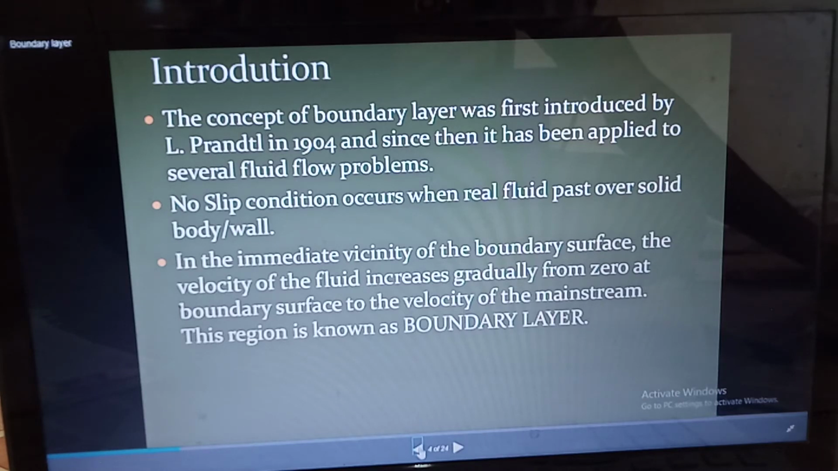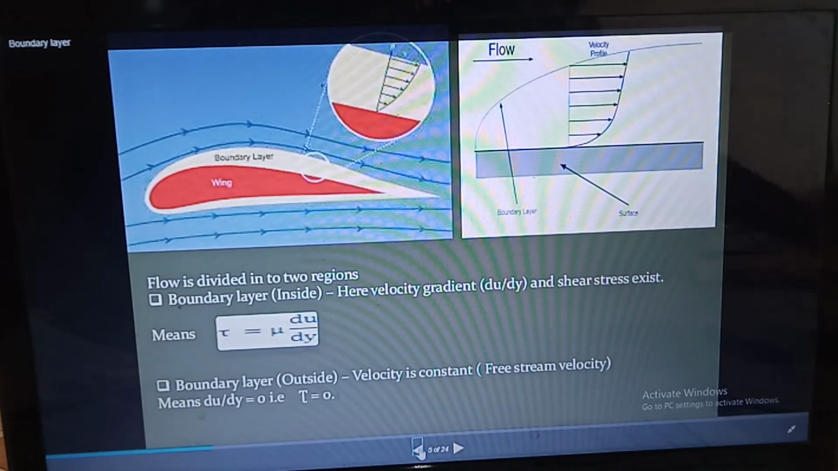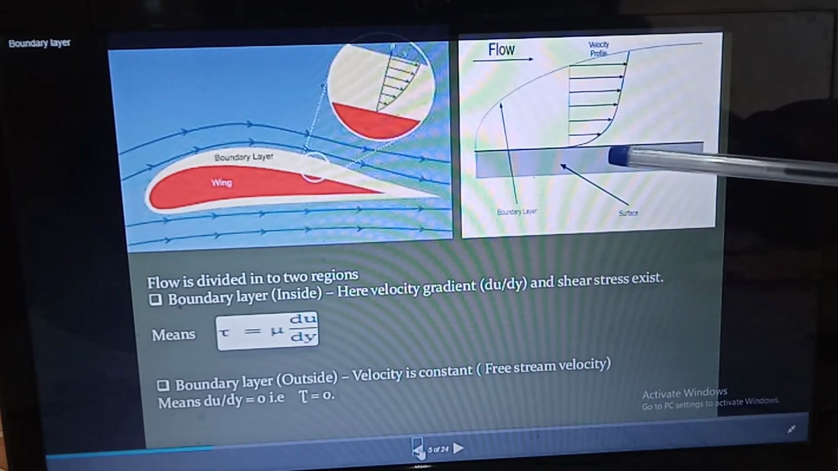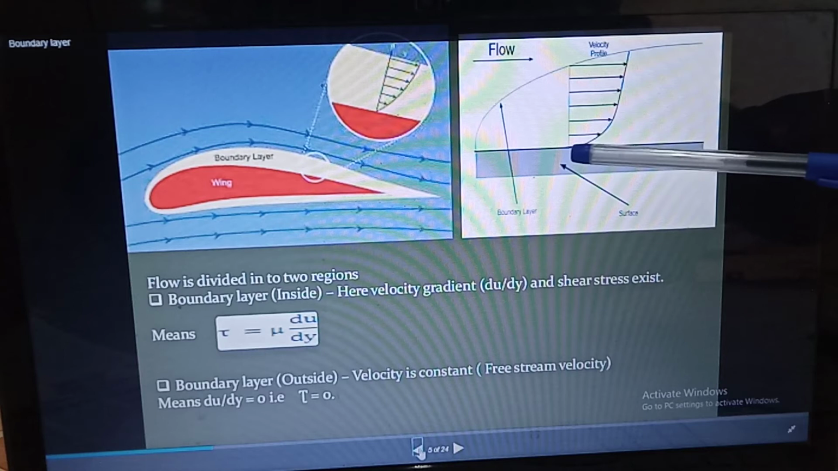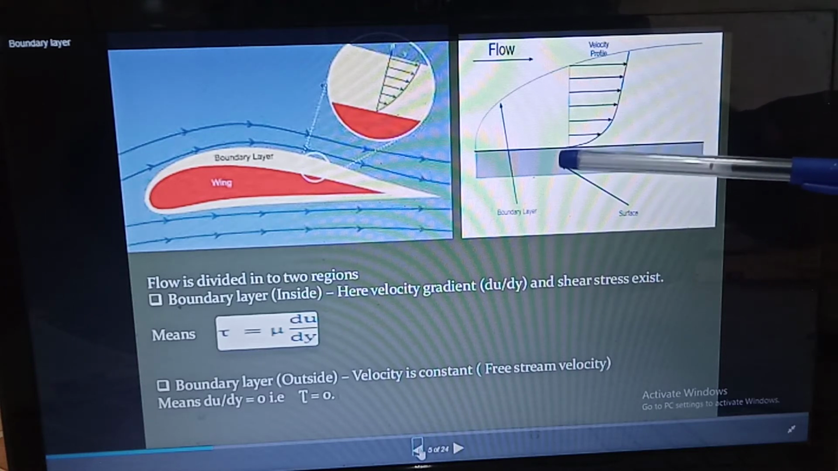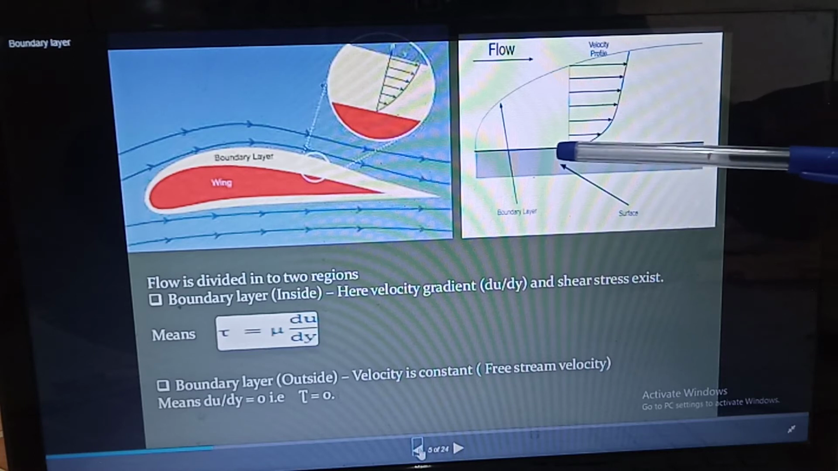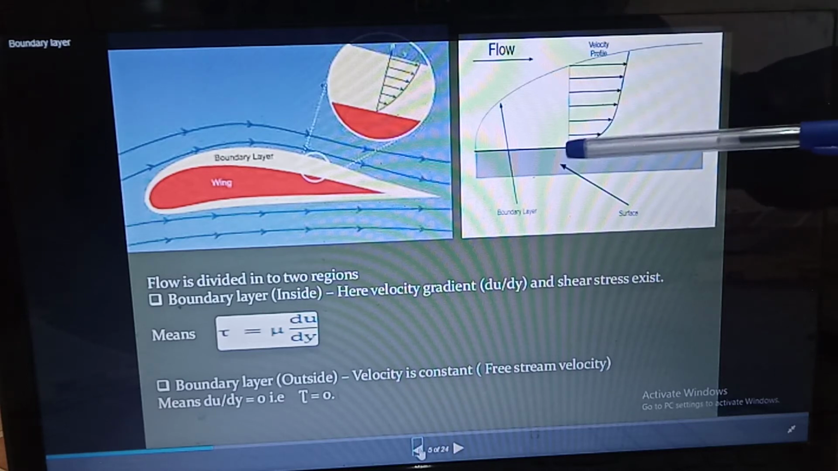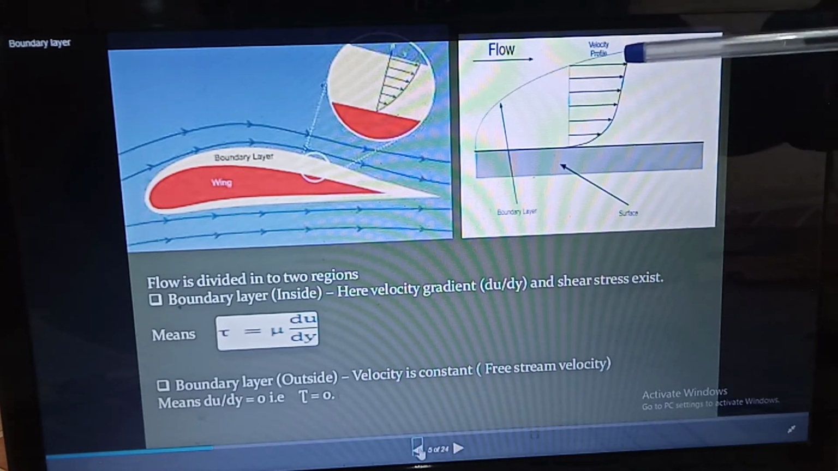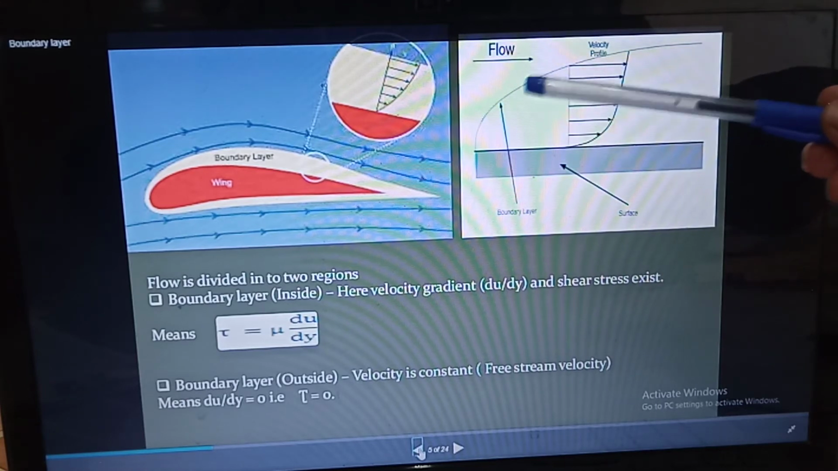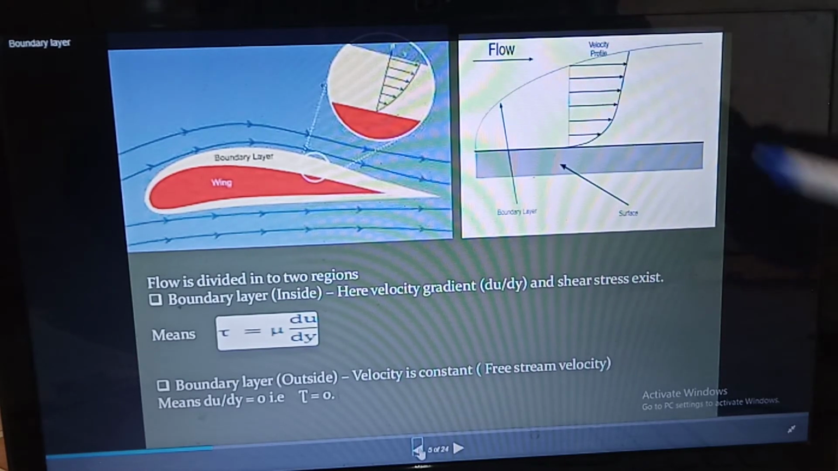So the boundary layer, you can see here, this is the surface. At the surface the velocity is minimum, or you can say the velocity is 0 at this boundary, but it will increase gradually. It becomes maximum at some distance, and this is nothing but your boundary layer. According to boundary layer theory, the flow of fluid in the neighborhood of a solid boundary may be divided into two regions.